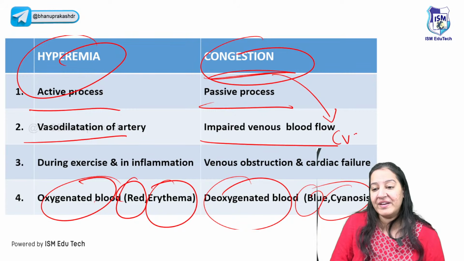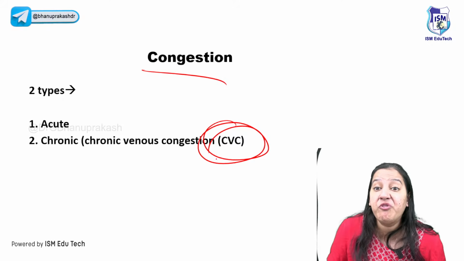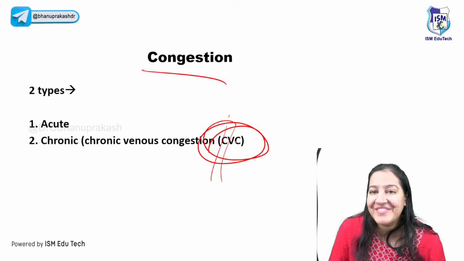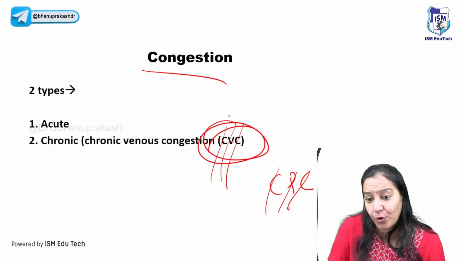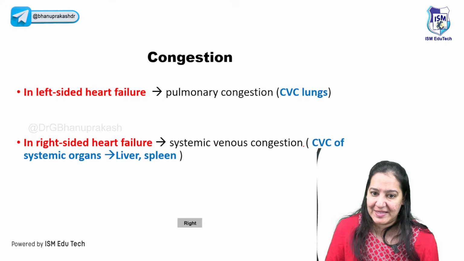Congestion may be chronic venous congestion. I am going to teach you 3 types of chronic venous congestion. CVC, the full form of CVC. Students don't even know the full form of CVC. It's chronic venous congestion, also known as CPC, chronic passive congestion. As I've told you, congestion is passive. It's not active. So CVC and CPC is one and the same thing, right?